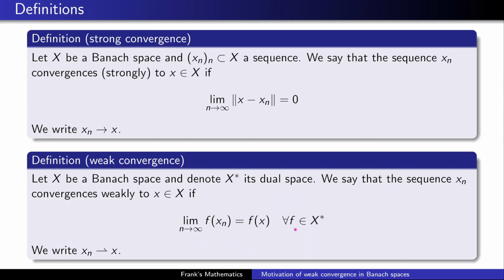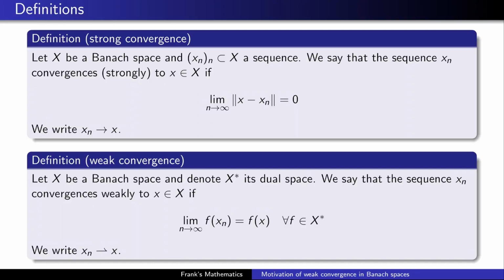We take any linear mapping, any element from the dual space, so any linear mapping from X to R. Then we calculate the values f of x_n, and if this limit goes to f of x, and this holds for every linear mapping f, every element of the dual space, then we say that the sequence is weakly convergent. In this case, usually you write x_n to x with this arrow where the lower part is missing. So how do we get from the first definition to the second definition?